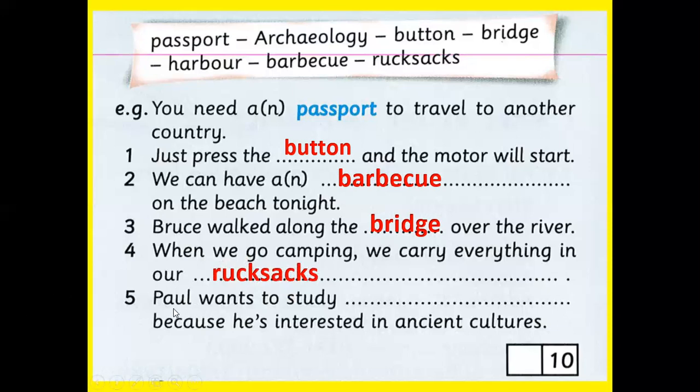And number five, Paul, this is the name of a person, wants to study. He wants to study, like when you finish high school, you want to study medicine, you want to study engineering, you want to study education. So Paul wants to study what?